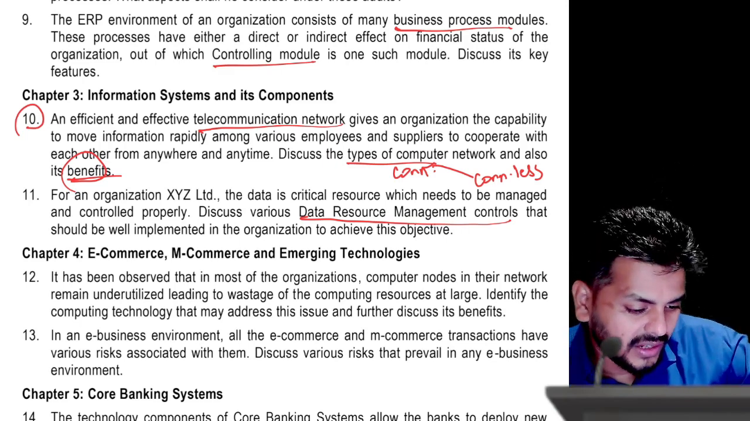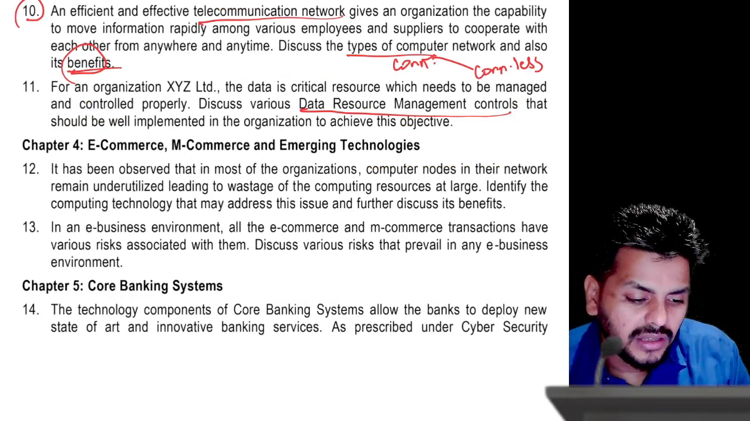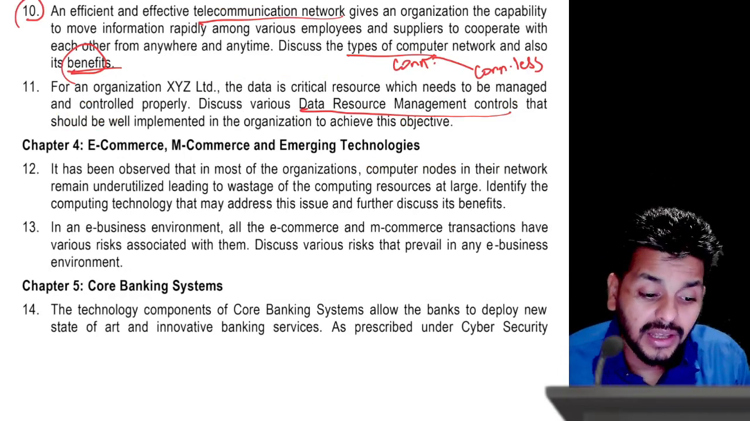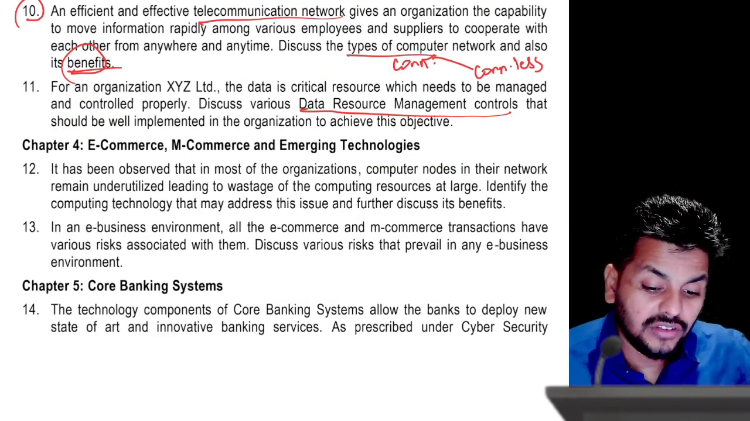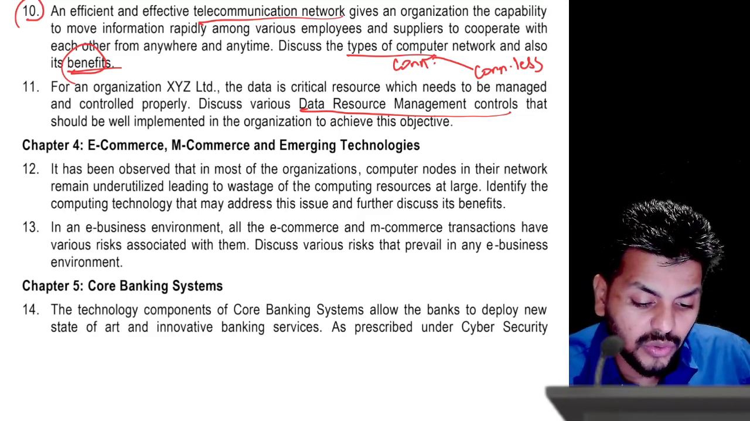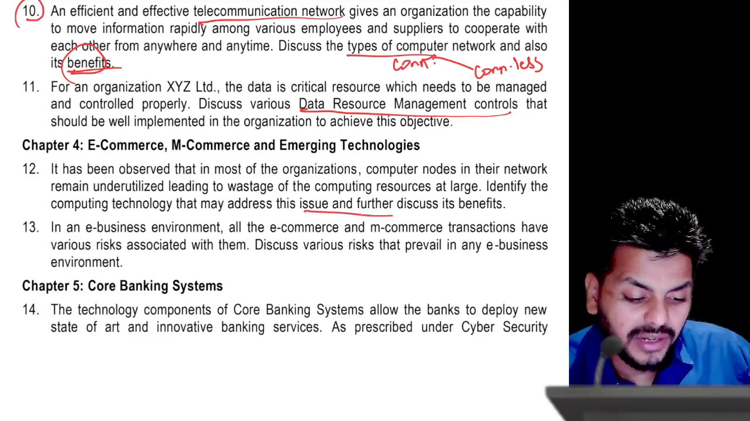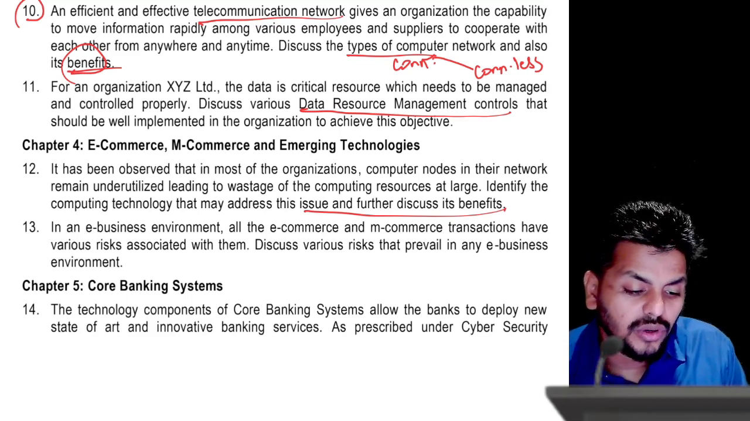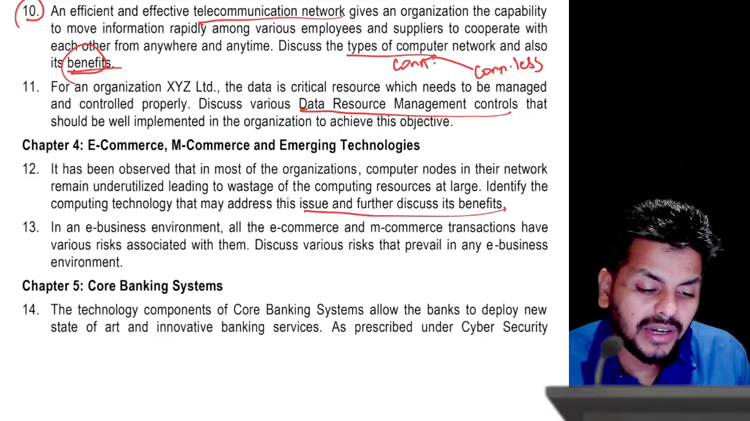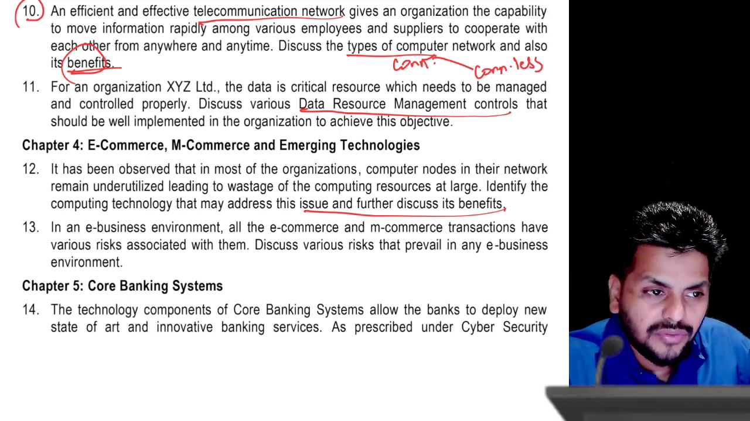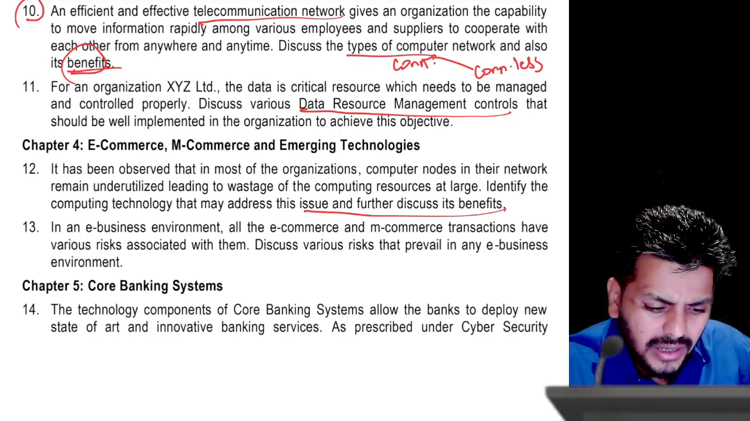And then the questions that are being asked from e-commerce are: it has been observed that in most organizations, computer nodes in the network remain underutilized, leading to a lot of wastage. Identify the computing technology that may address this issue and further discuss its benefits. Now, what sort of computing technology may address the issue of underutilized computer nodes in the network? There is a lot of time waste because of this. So what sort of remedy can you give to address this issue and further discuss its benefits?